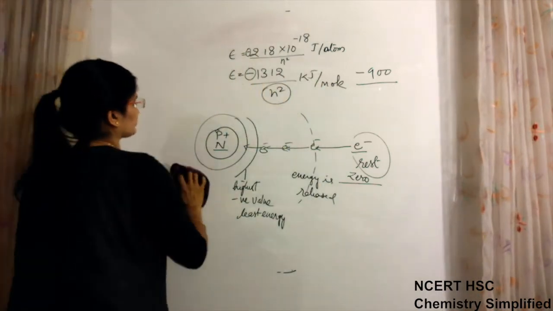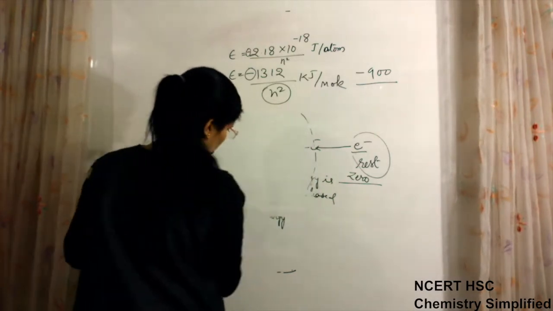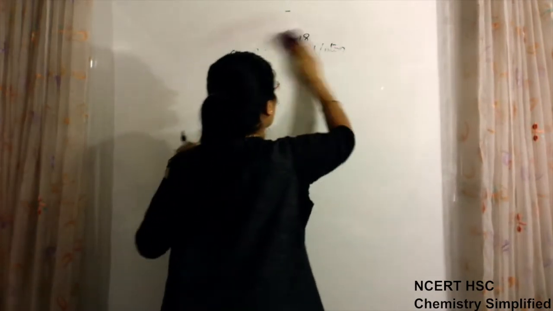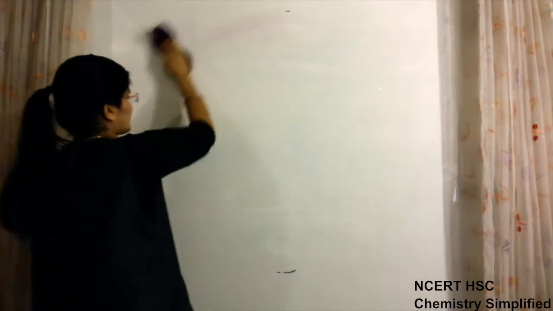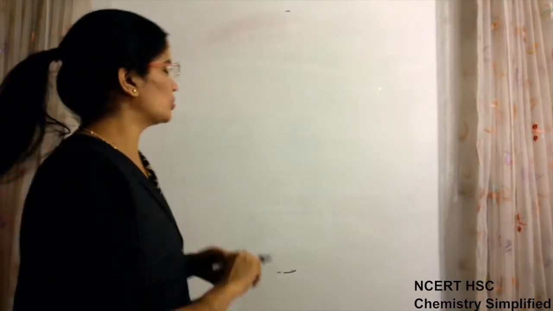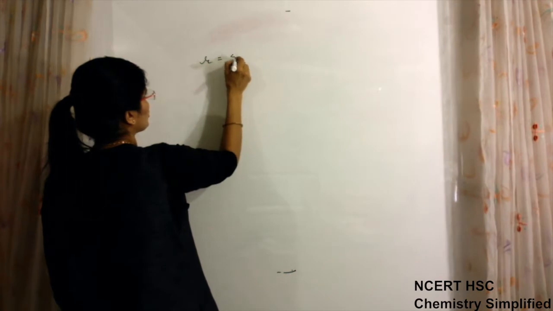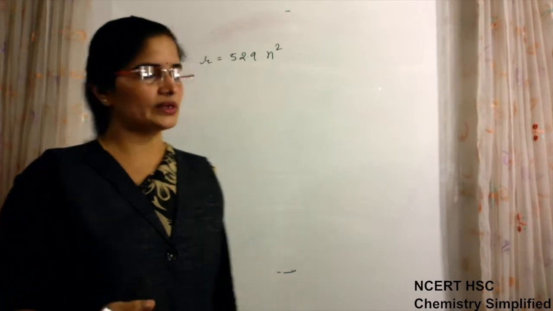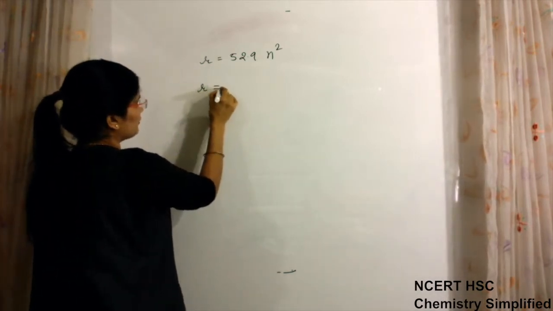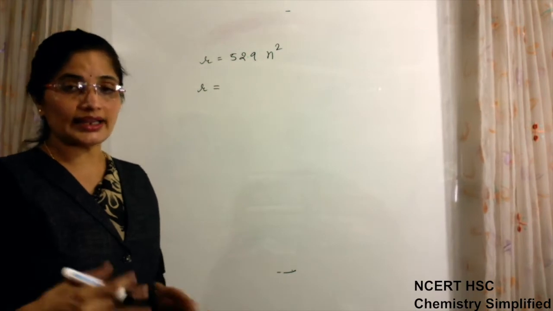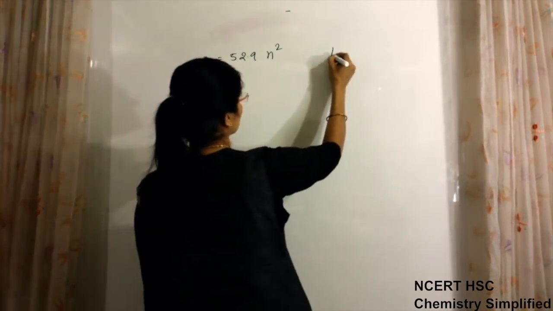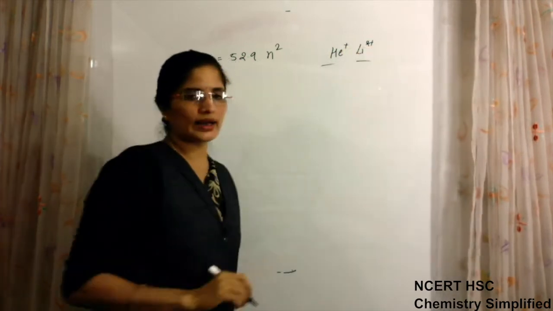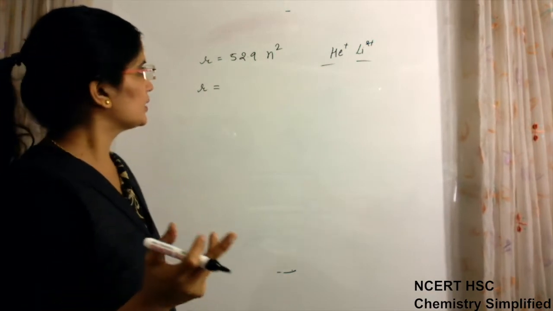Now in Bohr's model, we said that Bohr's model is for hydrogen and hydrogen-like species. So if it is for hydrogen, the formula for radius we had written was r = 52.9 n square, where n is the number of orbit. If this radius we have to find for any other hydrogen-like species, yesterday I told you hydrogen-like species means He 1 positive, lithium 2 positive, those which are having one electron in their orbit.